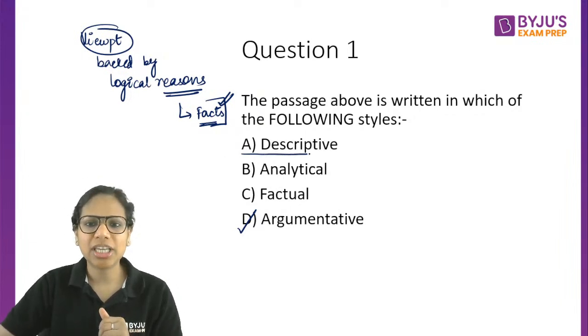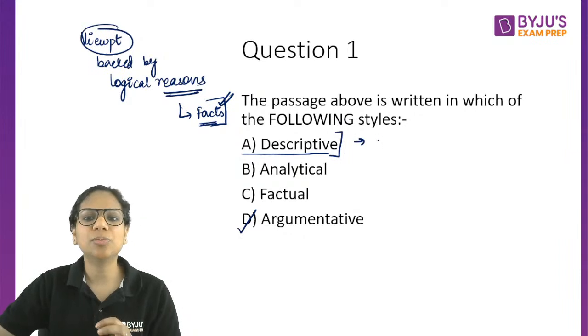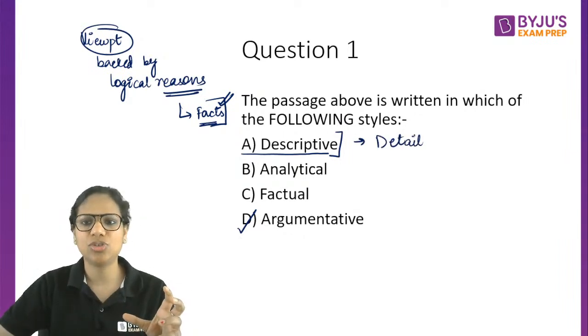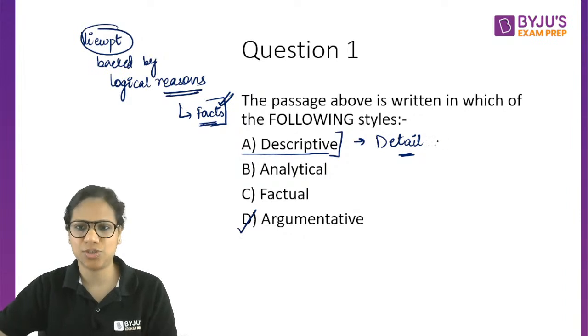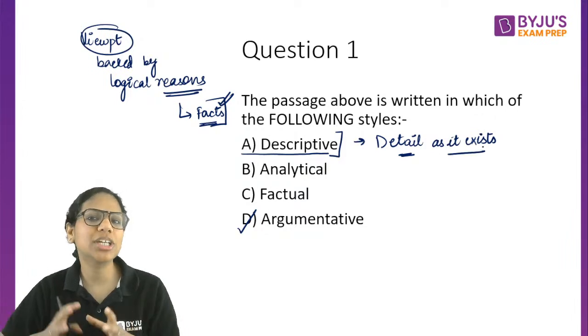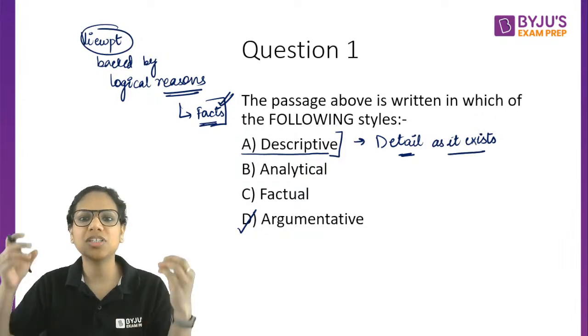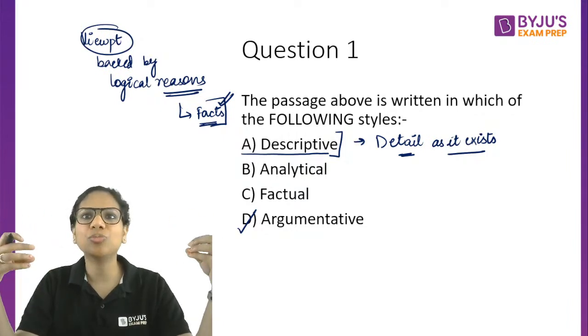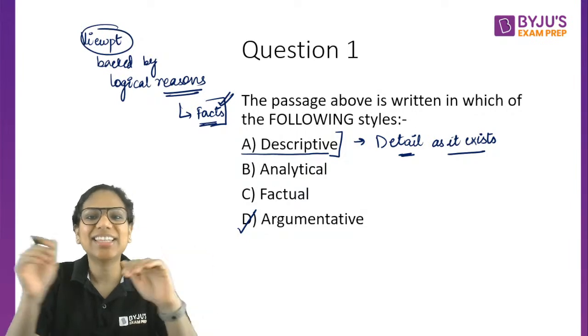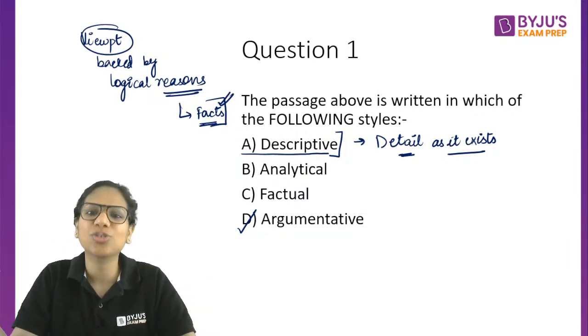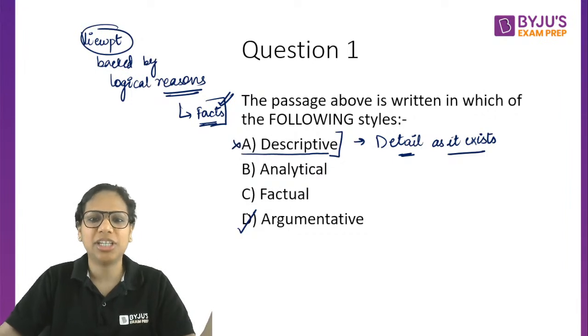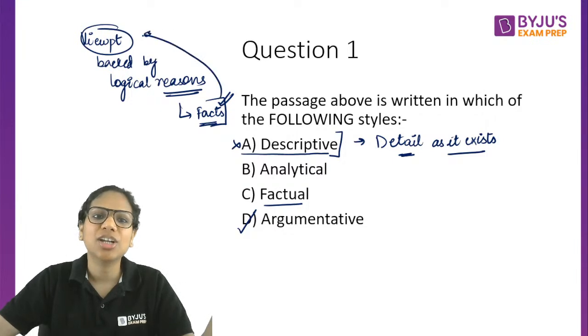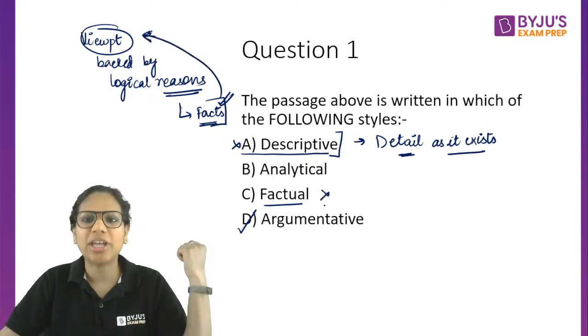Then I got one option A also. Description is when you simply detail something as it exists. That is descriptive. Here we are not doing that. For instance, if I describe my room to you, I would give details to you about it. But I am not really trying to make any point there. That's not the kind of passage this is. This is trying to make a point, right? So eliminated. Factual, yes, facts have been stated, but what is the purpose of stating those facts? To support a viewpoint. So eliminated.